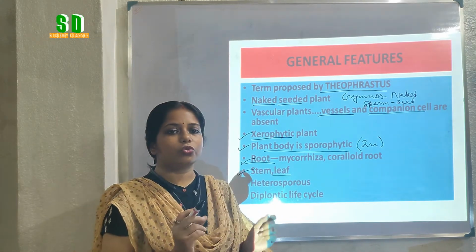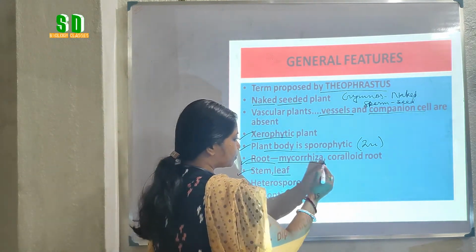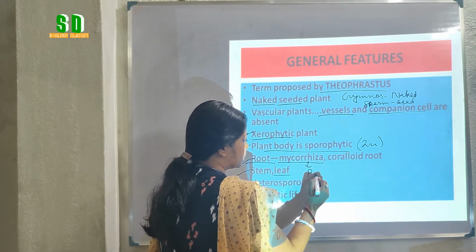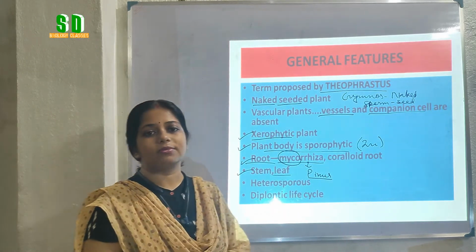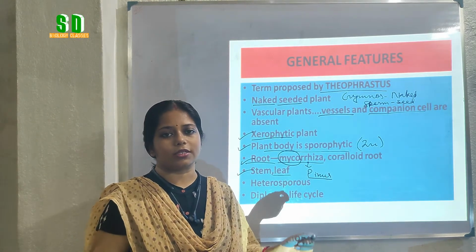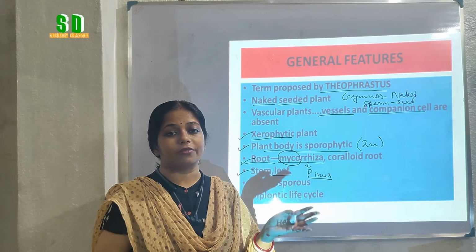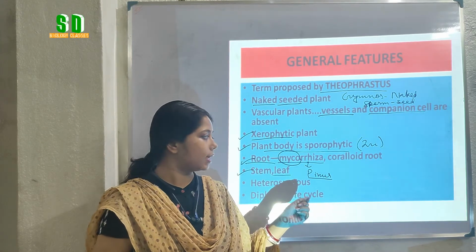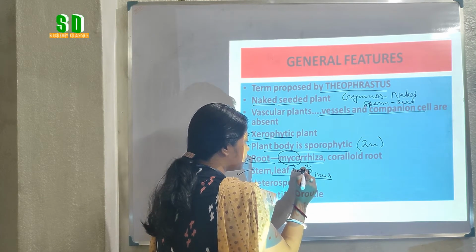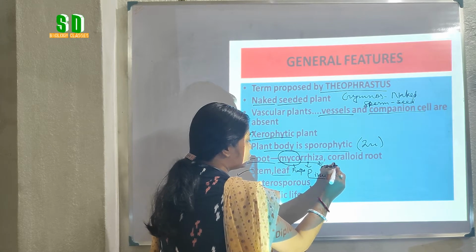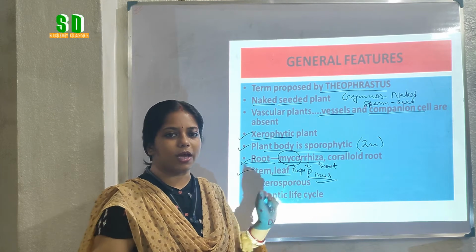Here we get two specific types of roots in some members of the Gymnosperm. Like Pinus: in the root of Pinus, a fungus makes a symbiotic association and maintains a symbiotic relationship, and it is called mycorrhiza. Myco means fungus and rhiza means root. So in the root of Pinus we get a symbiotic association of the fungus, and it is called mycorrhiza.